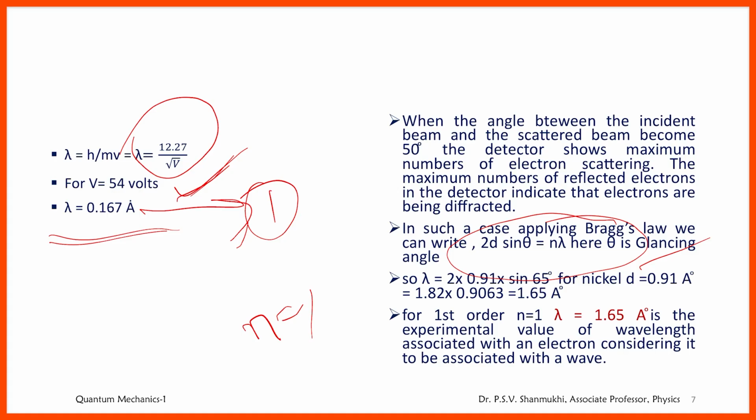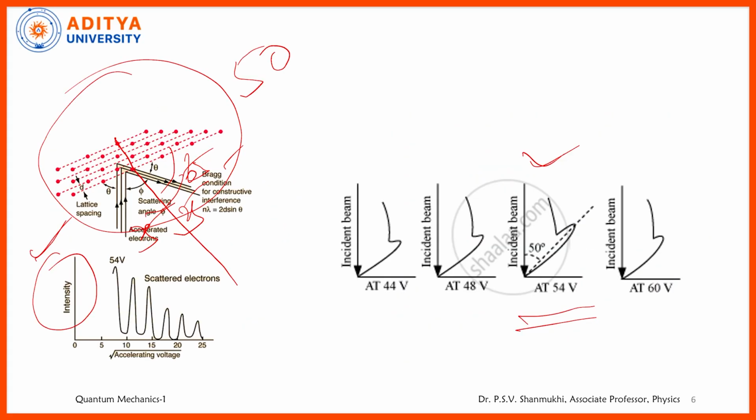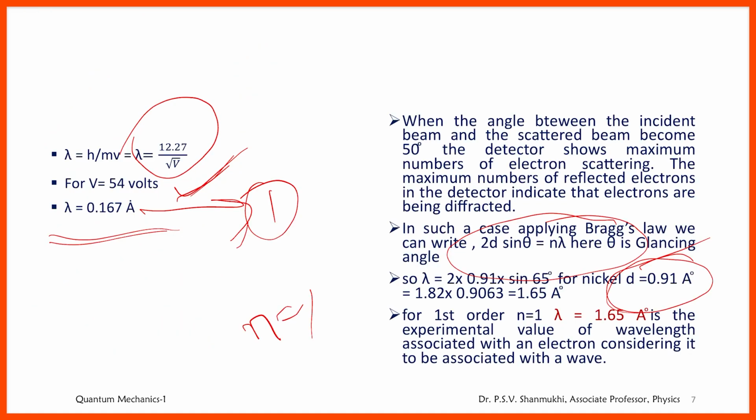What is d? d is the interplanar distance. In the case of the nickel crystal, the interplanar distance is given by 0.91 angstroms. And what is the glancing angle theta? We have just seen it is 65 degrees. Therefore, lambda is equal to 2 into 0.91 into sin 65. Simplifying this, we get 1.65 angstroms. So for the first order Bragg reflection, lambda is equal to 1.65 angstroms.